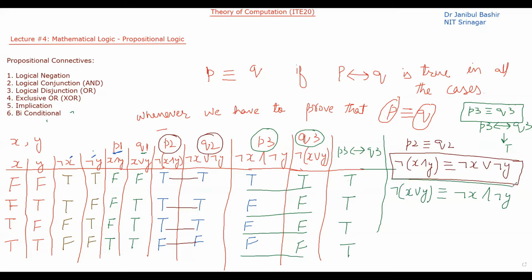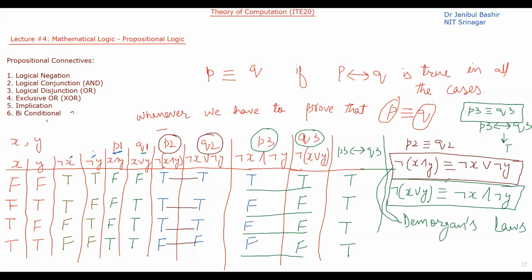This is the second. Okay, so these two laws, or we can say these two equivalences, are called De Morgan's laws.